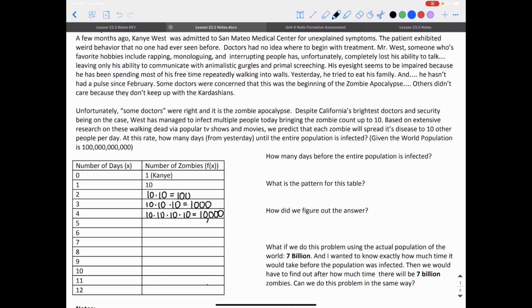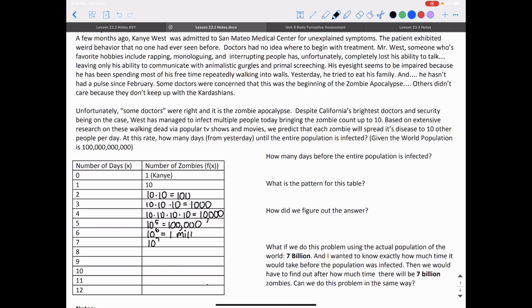Instead of writing out all of these 10s, I'm going to just find what my pattern is. Well, on day 1, I had 10 to the first, 10 multiplied 1 time. On day 2, I had 10 multiplied 2 times. On day 3, after 3 days, I had 10 3 times, and 4 10s on the 4th day. So on the 5th day, I'm going to have 10 to the 5th power, which is 100,000. On the 6th day, I'm going to have 10 to the 6th power, which is 1,000,000. I'm just going to write 1 mil.